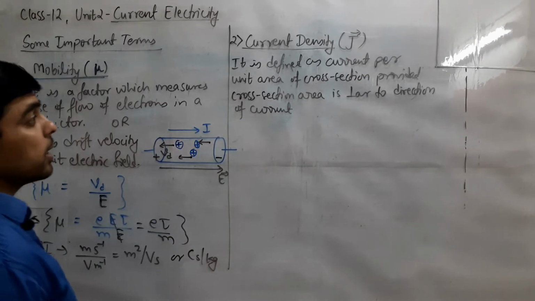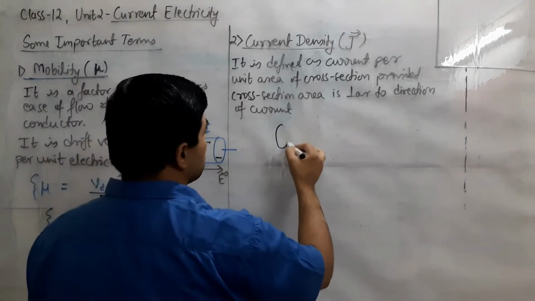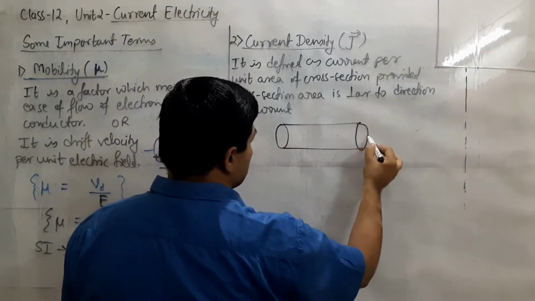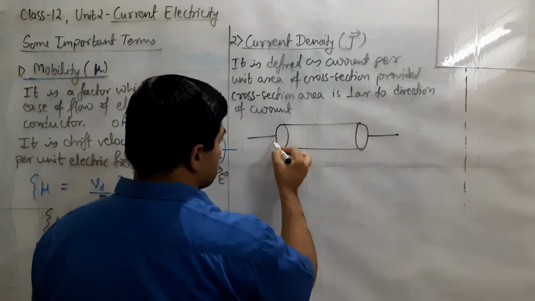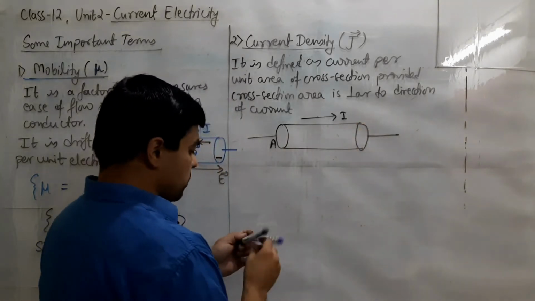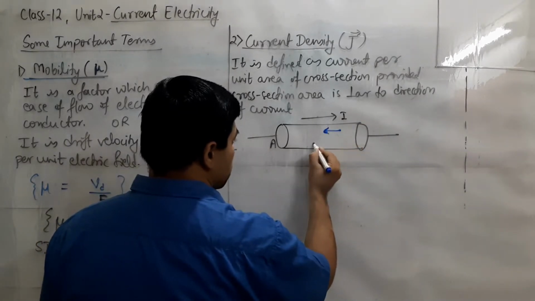The next term is current density. This is again associated with the flow of charge carriers, or electrons, or current carriers through the conductor. Suppose this is the conductor having a certain cross-section area A, and the current is flowing in this direction. It means all electrons are moving in the opposite direction in this way.